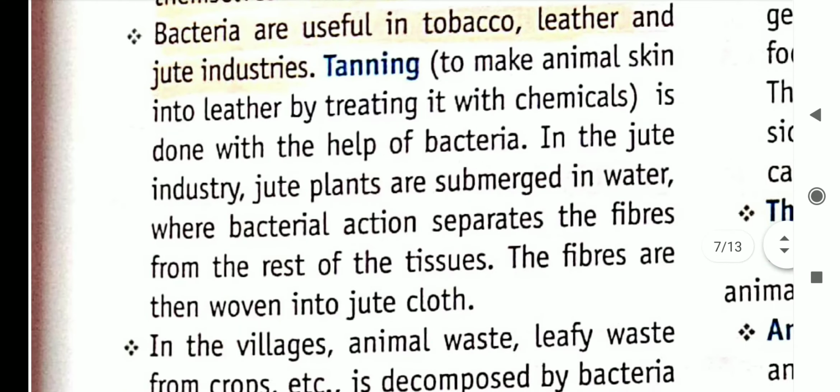Bacteria are also useful in tobacco, leather, and jute industries. For example, tanning is making animal skin into leather by treating it with chemicals. This is done with the help of bacteria.